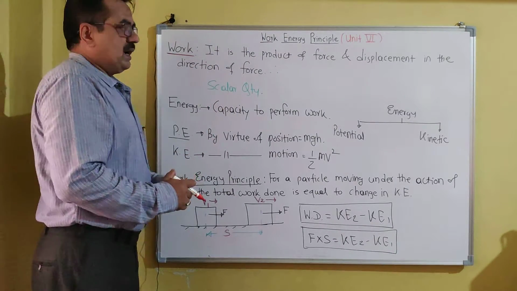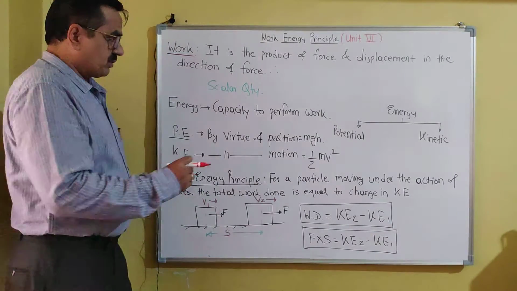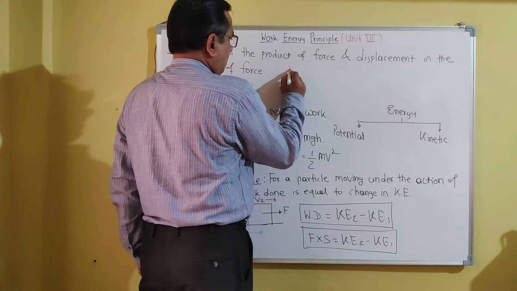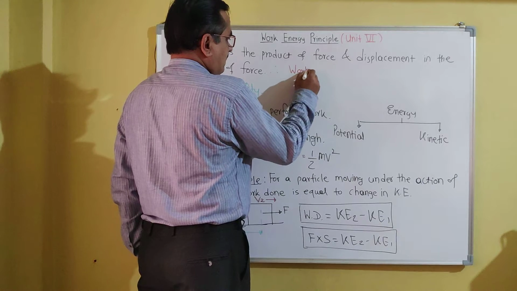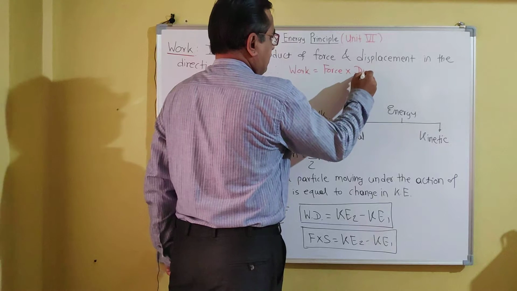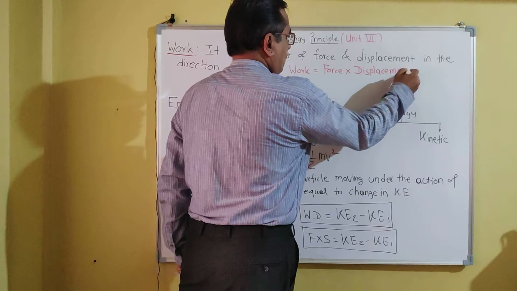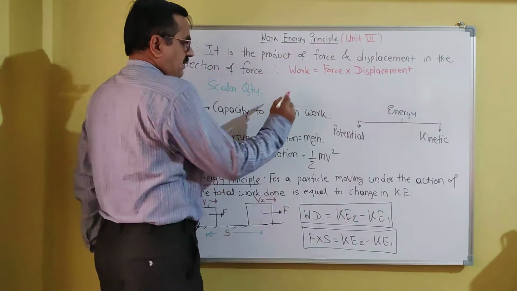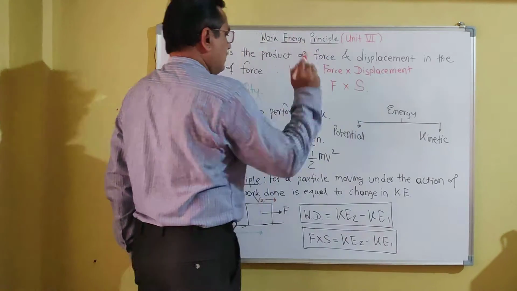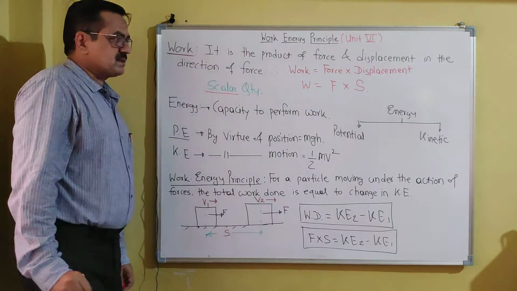Mathematically it can be written as: work is equal to force into displacement, or W is equal to F into S, and work is a scalar quantity.